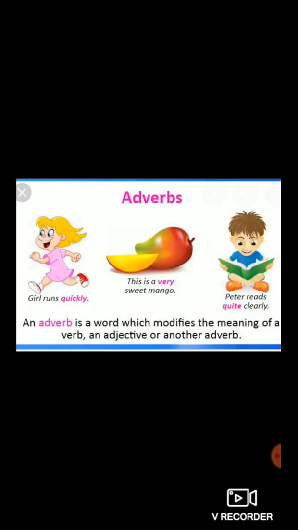And quite is known as an adverb. Why, students? Why is quite known as an adverb? Because it modifies the meaning of a verb. How does Peter read? Peter reads quite clearly. Understood, students?